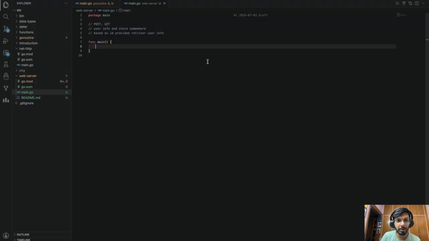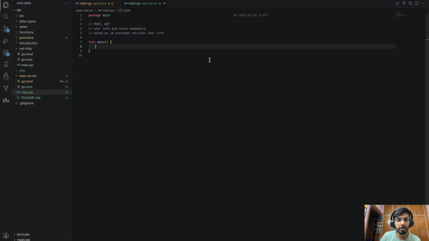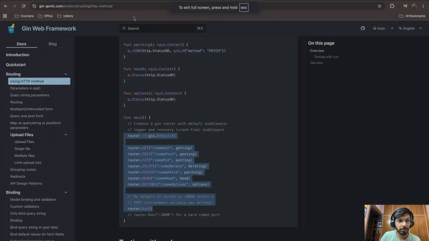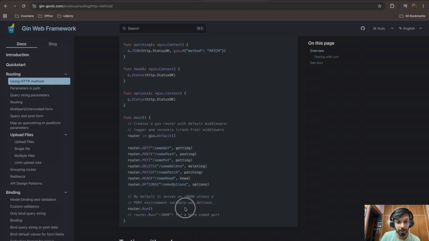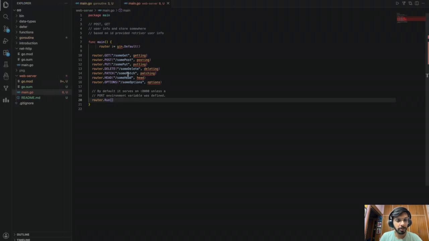So a very simple server is needed for this. Yep, here it is. The Gin documentation is great, by the way. Please go through that. It has a lot of examples. So I'm going to just use parts of this code. You need to create a router which is gin.Default.